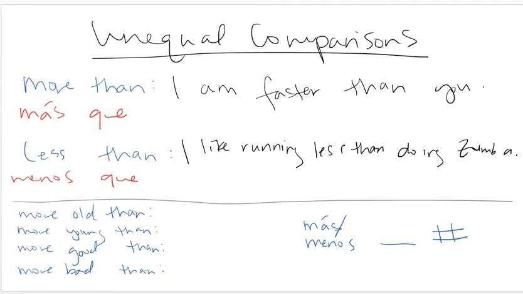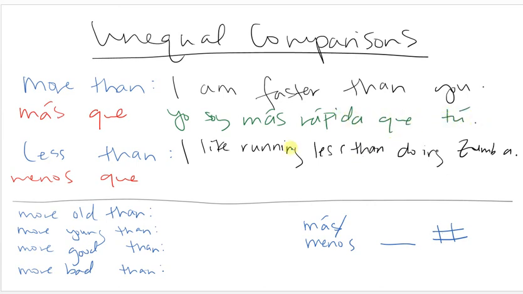So if you wanted to say, I am faster than you, what you are actually saying is, I am more fast than you. So you would say, yo soy más rápida, because I'm a girl, que tú, which is probably not true. I am probably slower than all of you. I like running less than doing Zumba. Me gusta correr menos que hacer Zumba. So those are pretty easy. Más que or menos que.